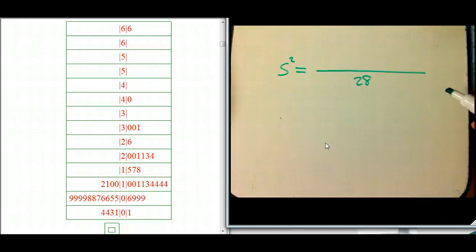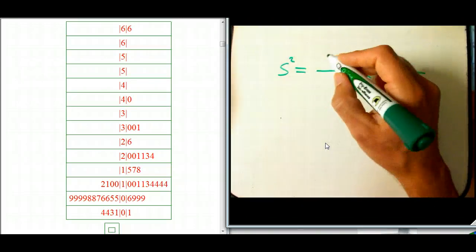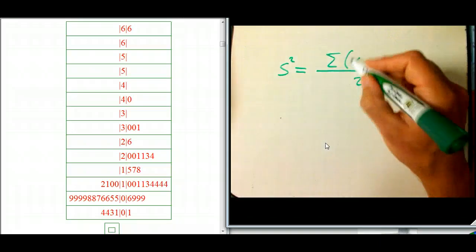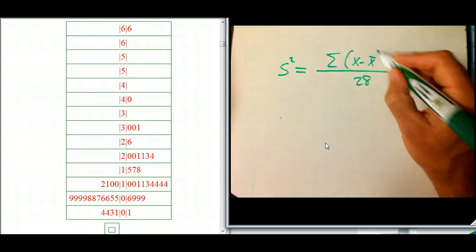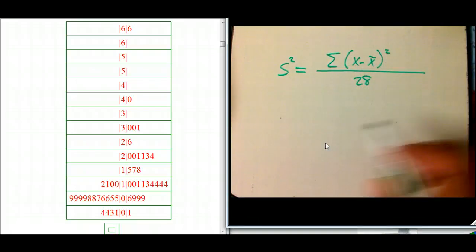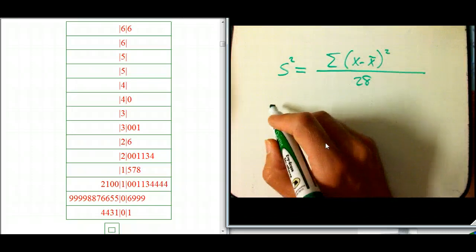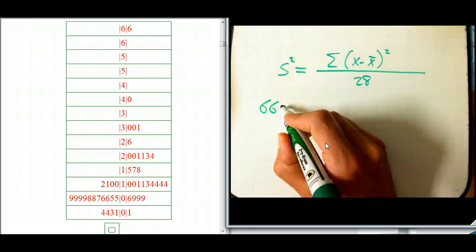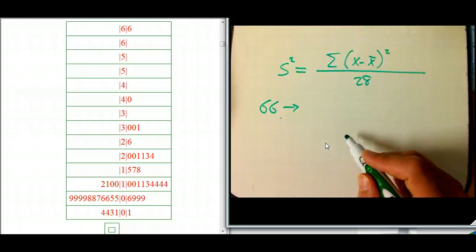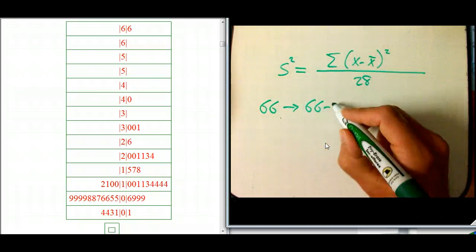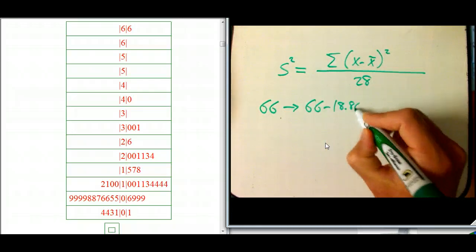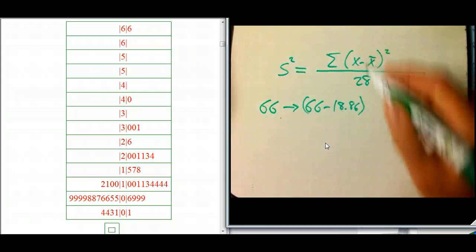We first do that. And then what we do is we take the sum of the squared deviations. So what we would do is we'd take, for example, this 66. We'd say take 66 minus 18.86. That's a deviation. That's one of these guys.